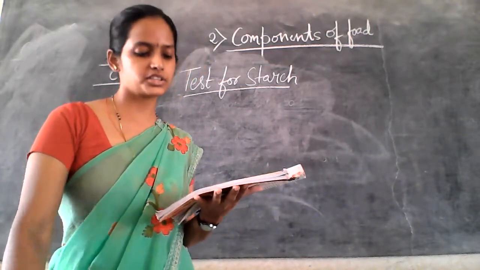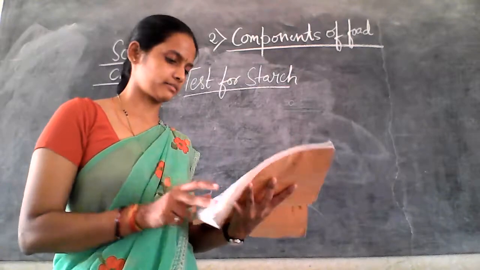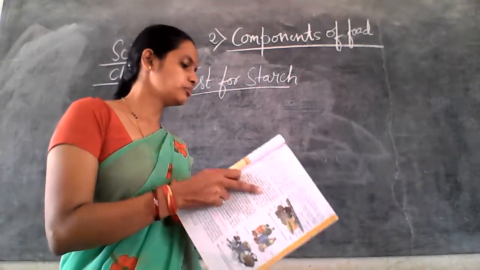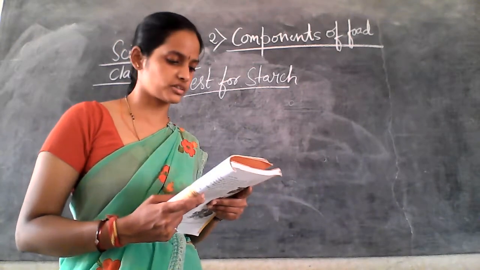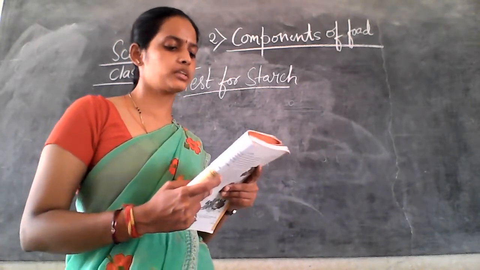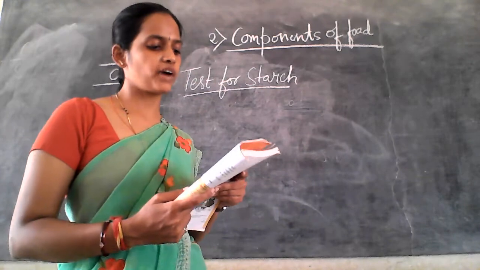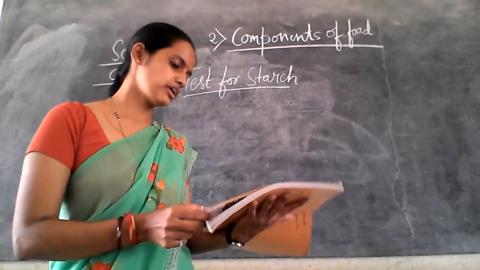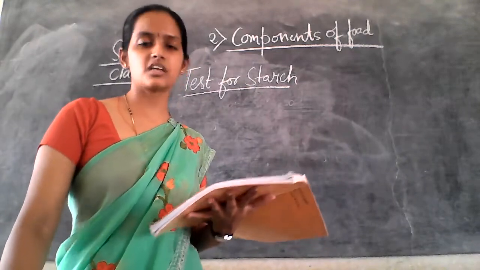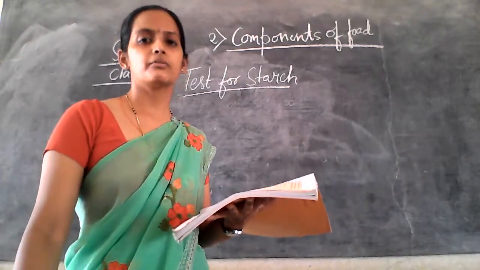Did it turn blue or black? A blue-black color indicates that it contains what? Starch. Repeat this test with other food items to find out which of these contain starch. So we are testing the starch. How is it carried out? We can see now.